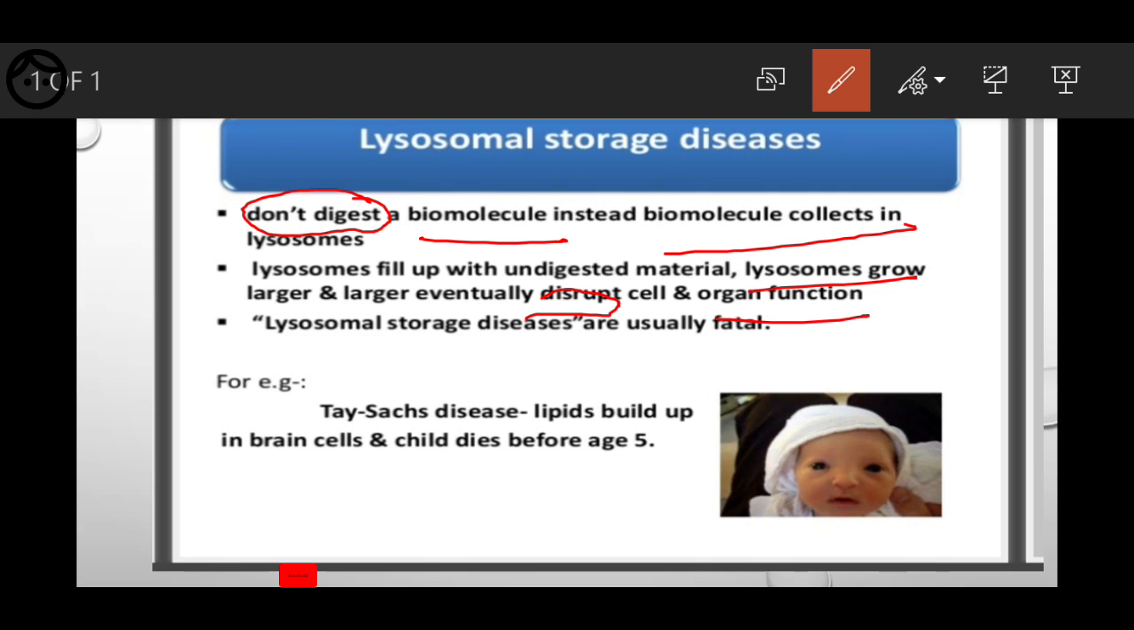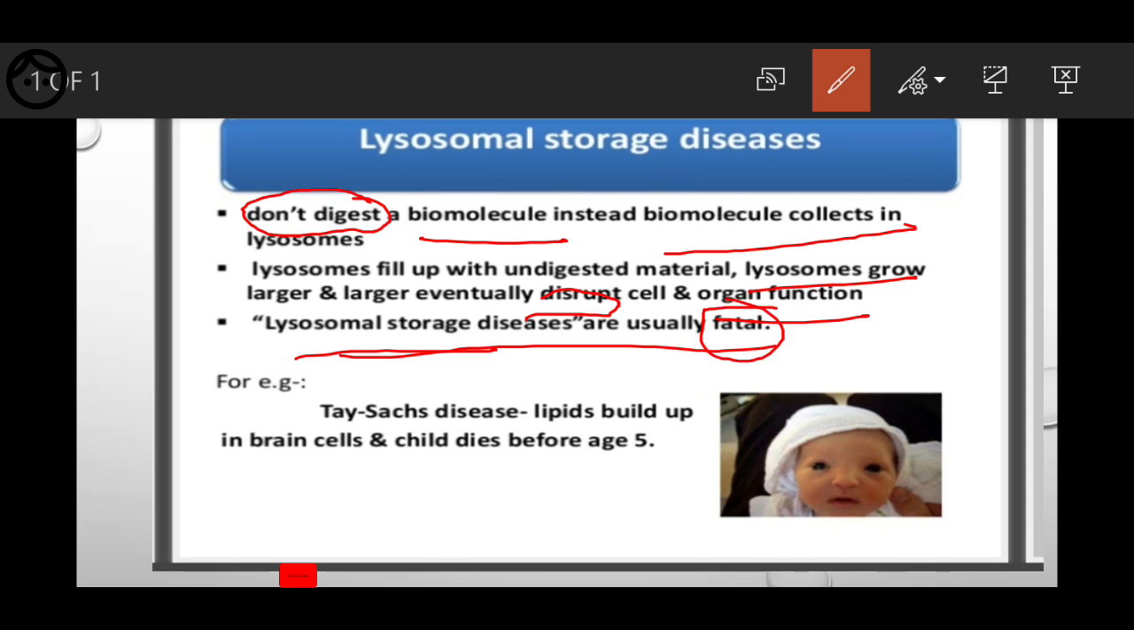And lysosomal storage diseases are usually fatal. This is called one of the diseases. Means what is happening here? Instead of their function, which is the digestion of food material, lysosomes are storing the food. Storage is not the function of the lysosome, and if it is storage, that is nothing but a sign of disease. What is the disease? Lysosomal storage disease. It is a fatal disease.